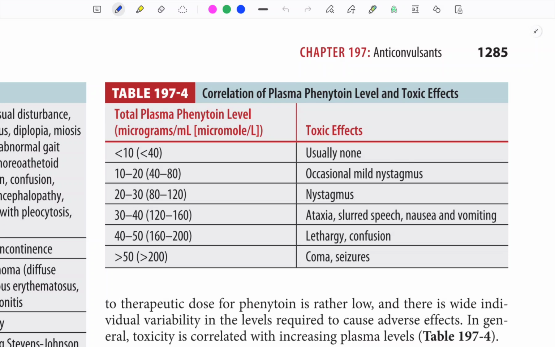Labs are hyponatremia, hyperglycemia and transient elevation of liver enzyme levels. Diagnosis is by serum levels. They do not correlate with the poisoning severity, but more than 40 is increased risk of serious complications like seizure, respiratory failure, coma, cardiac conduction delays. Serum concentration higher than 60 to 80 may be fatal.